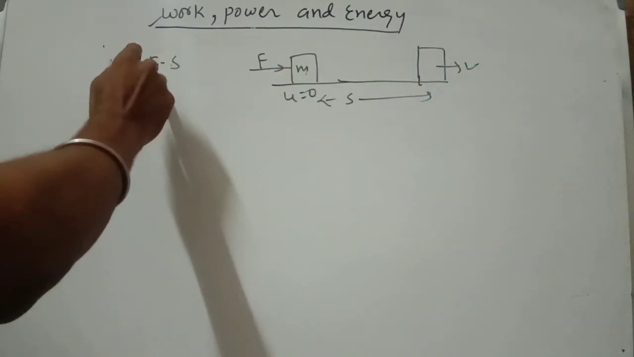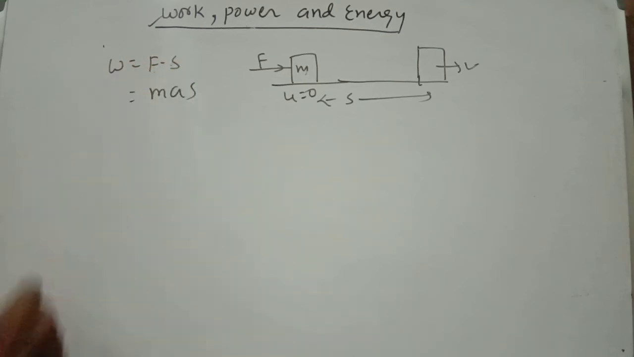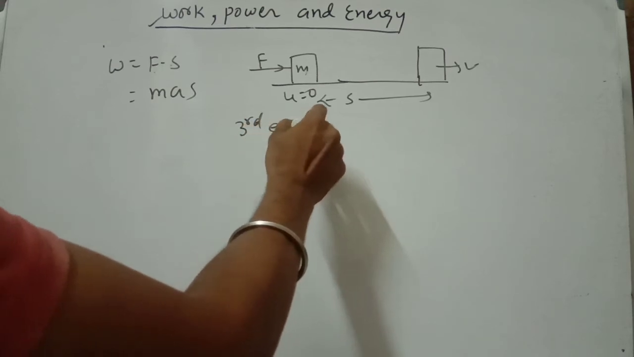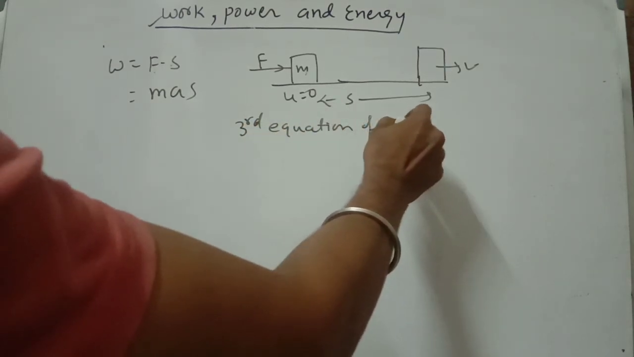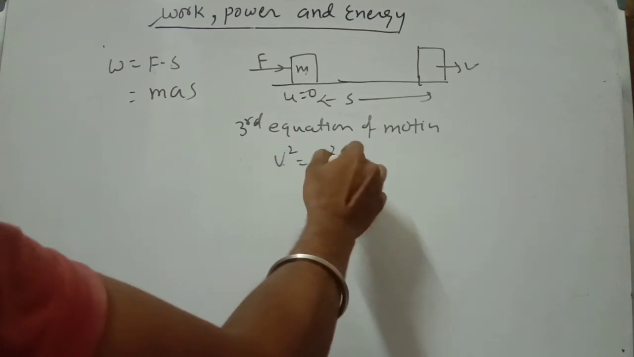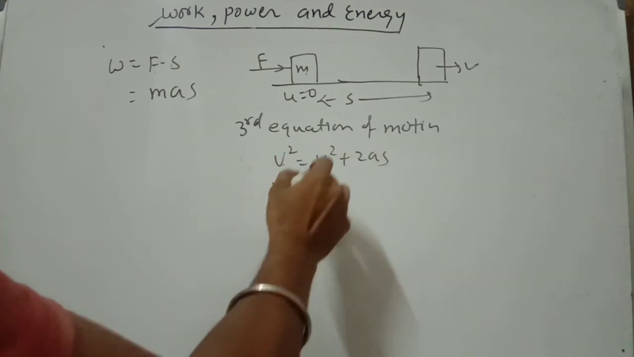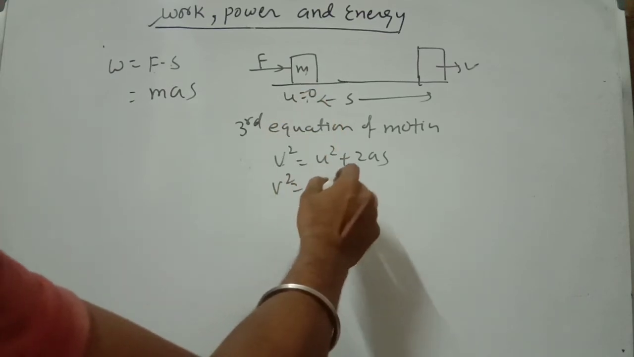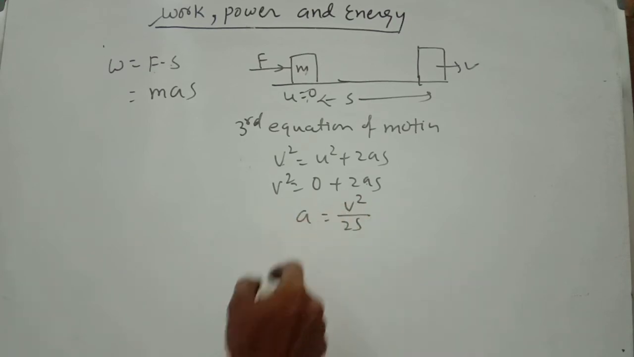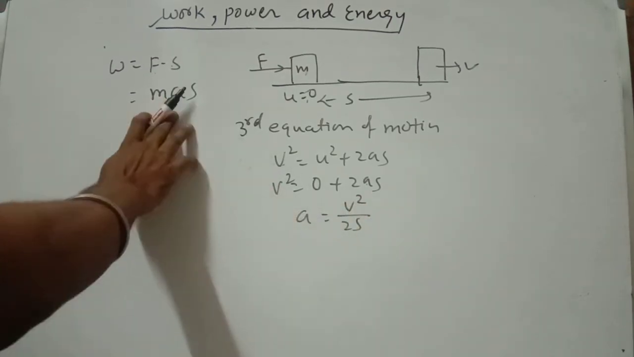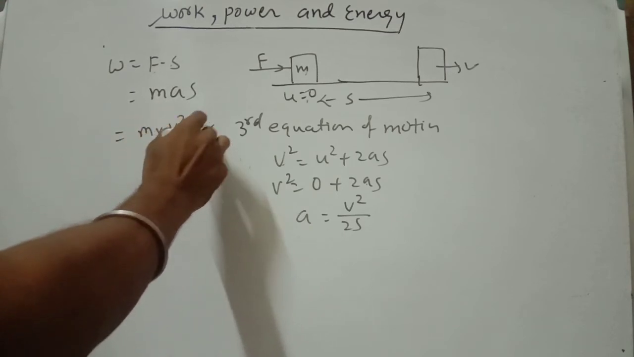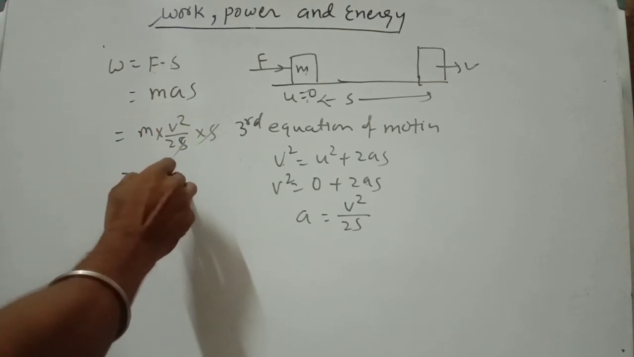So here you can write force equal to mass into acceleration. Now use the third equation of motion, which is v square equal to u square plus 2as. So v square, where the initial velocity is 0, equals 2as. From here you can write the value of a as v square by 2s. So the value of a you will put here. Now m into v square by 2s, the s will cancel. So it will become half mv square.